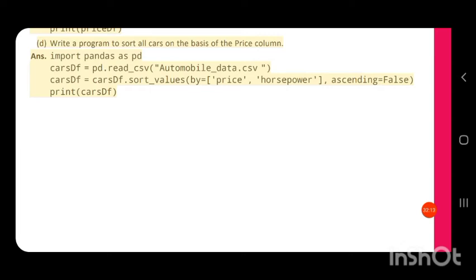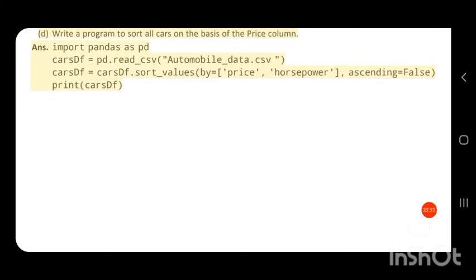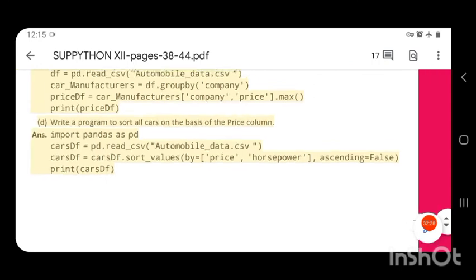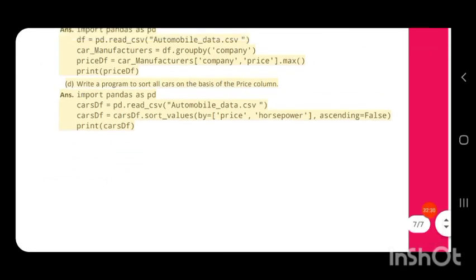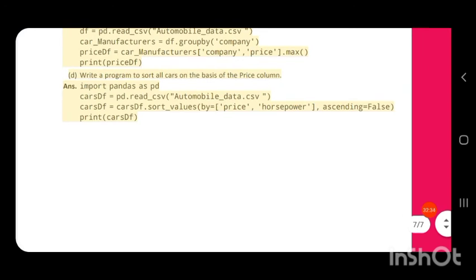So here, to sort all cars on the basis of the price column, you have to write by equal to, in square brackets, price, then comma.